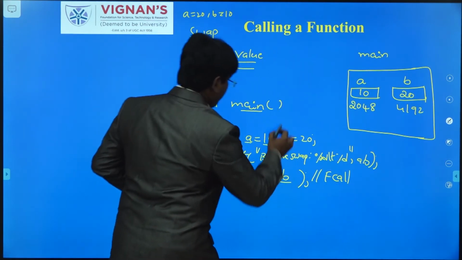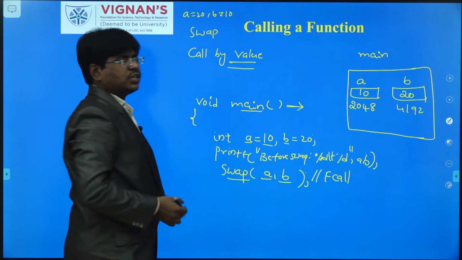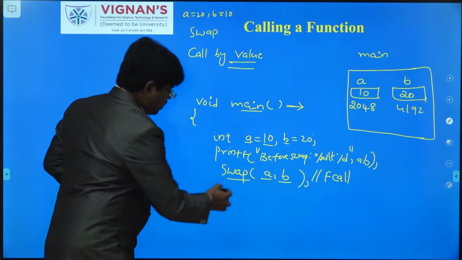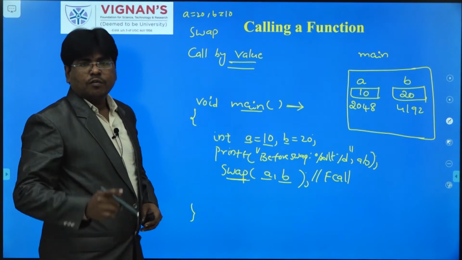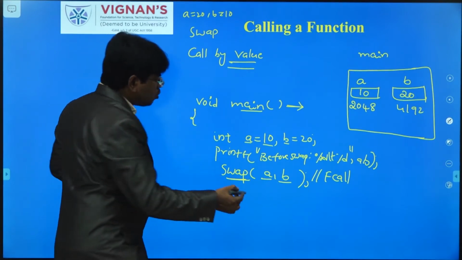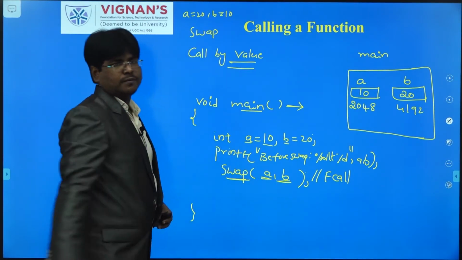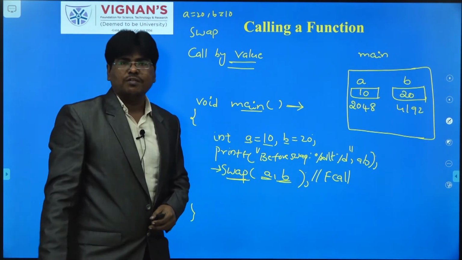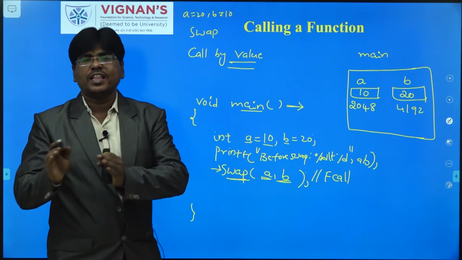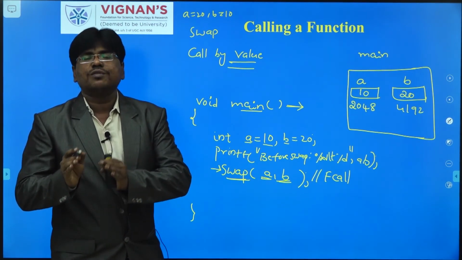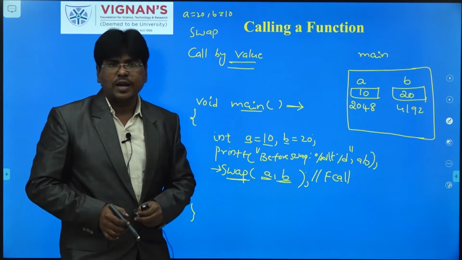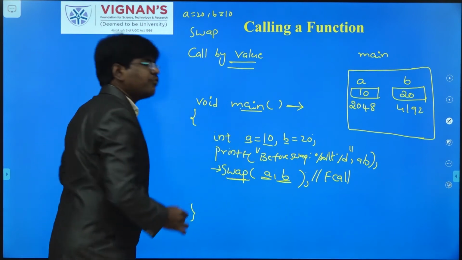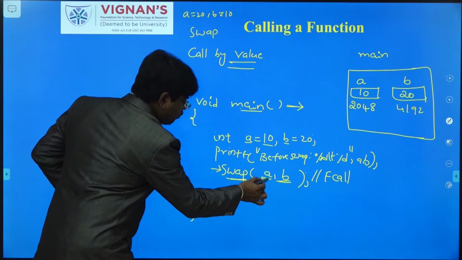So here the main function is calling which function? Swap function. Not only calling, it is calling and also passing the values of a comma b to which function? This particular swap function. This is called call by value. Whenever a function is calling another function by passing the values of the variables, that process is called call by value. Here main function is calling the swap function by passing the values of a comma b.